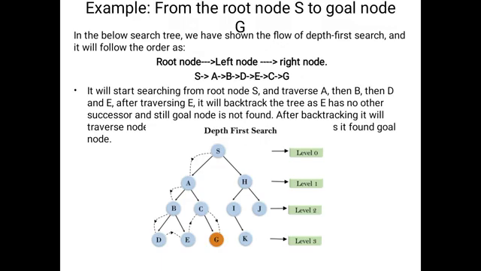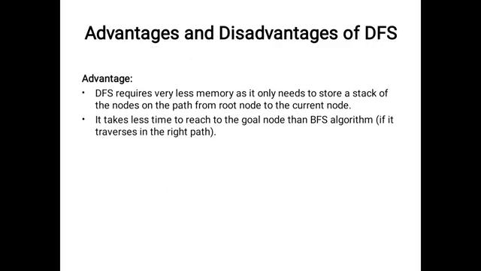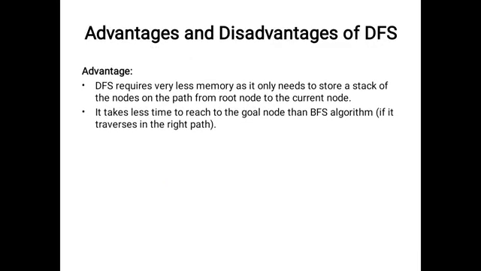Here what is our aim? To move from capital S to capital G. Okay, this is the explanation about DFS. Now we will observe the advantages. What are the advantages of DFS here? So here the DFS follows recursion. Actually that's why it occupies less memory compared to BFS. That is one of the advantages. It also takes less time compared to BFS. So that is also an advantage of DFS.